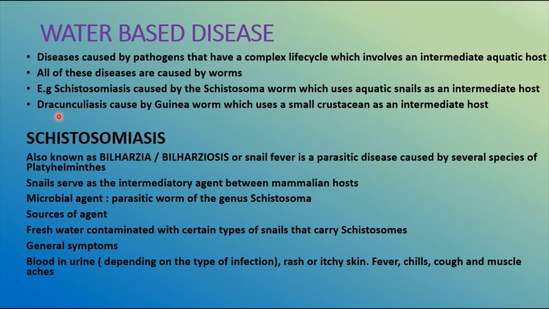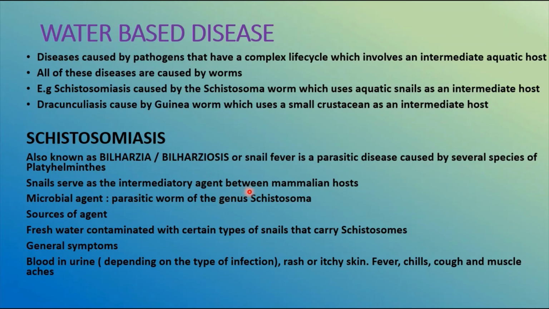Then coming to schistosomiasis in detail. We also call schistosomiasis bilharzia, bilharziosis or snail fever. It is a parasitic disease caused by several species of Platyhelminthes, and snails serve as the intermediate host between the mammalian hosts.